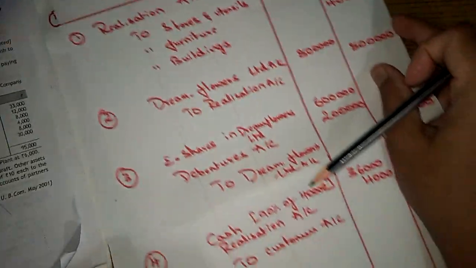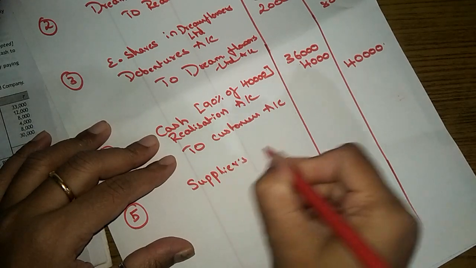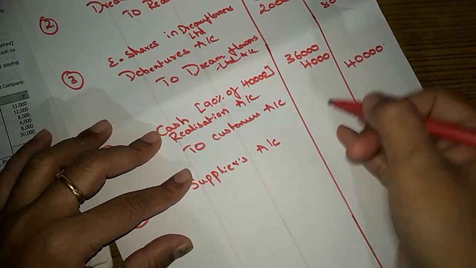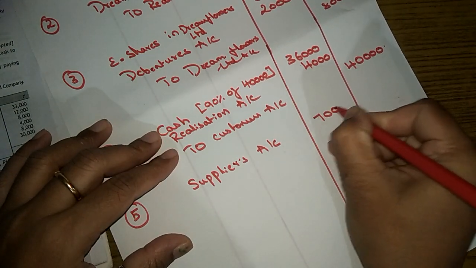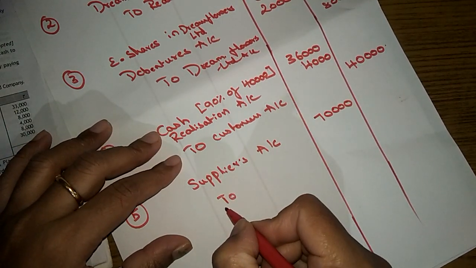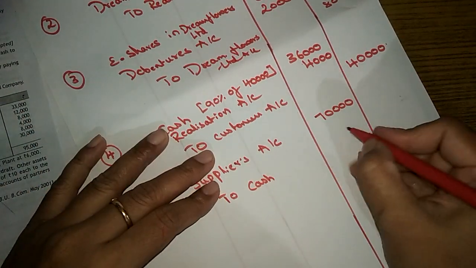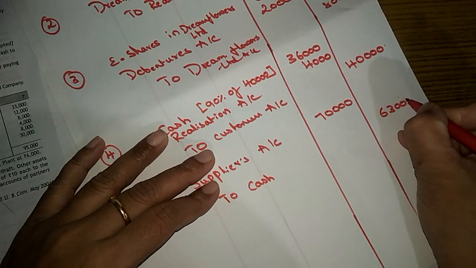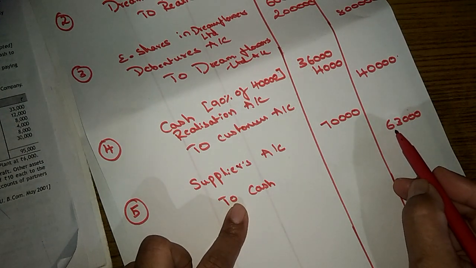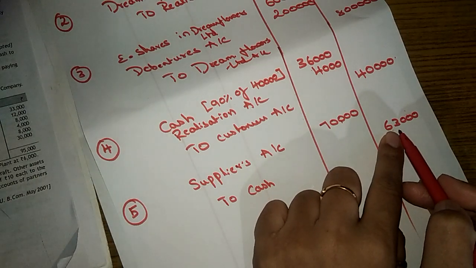Now we will make a payment to suppliers. Suppliers account. How much amount is due according to the balance sheet? It is 70,000. And how much discount are they giving? 10%. So how much cash is going out of the partnership firm? Only 63,000. So there is a profit, right? The partners need to pay 70,000, but they are paying only 63,000.